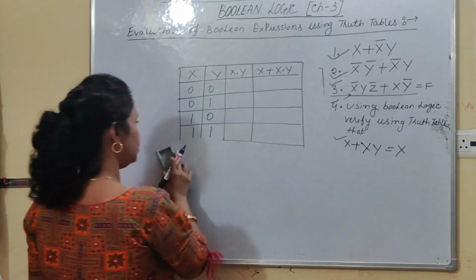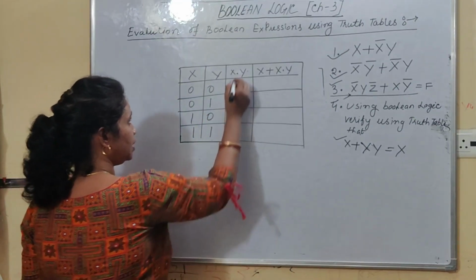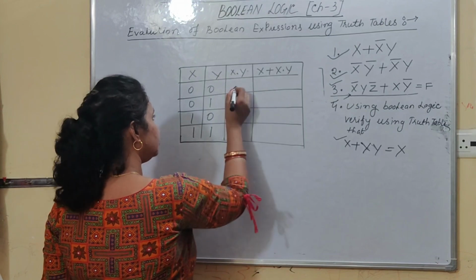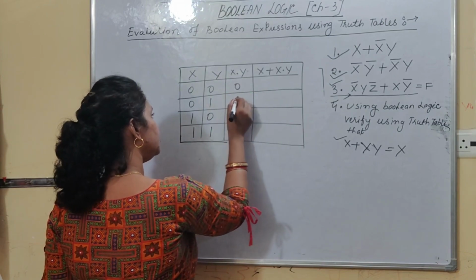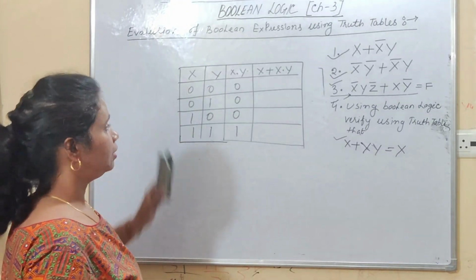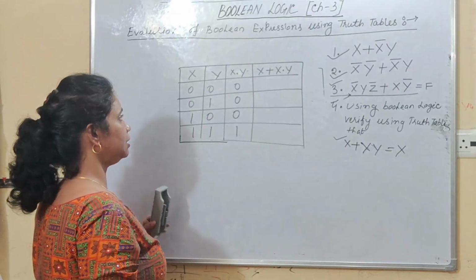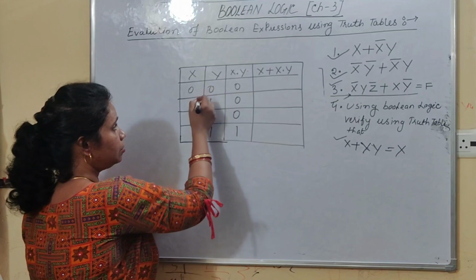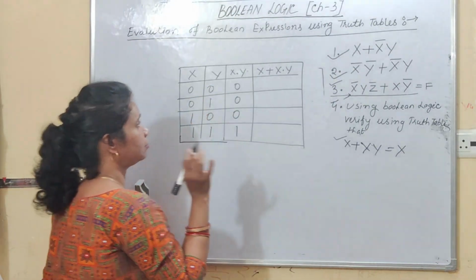Right, students? Now you have to find out the value of x dot y. So x dot y, dot operator, AND operator. AND operator says that if all the input combinations are true, then your output is true. 1 dot 1 equal to 1. Rest of, because all these 3 input combinations, you can see one variable having the value false. Here it is false, here it is false, like that.